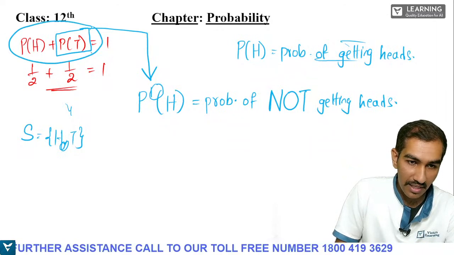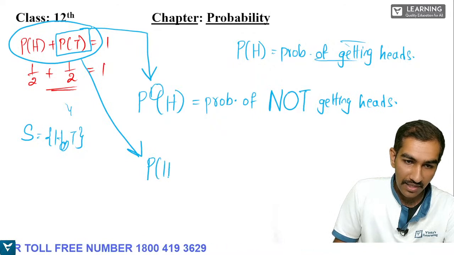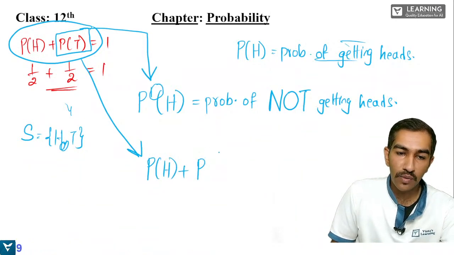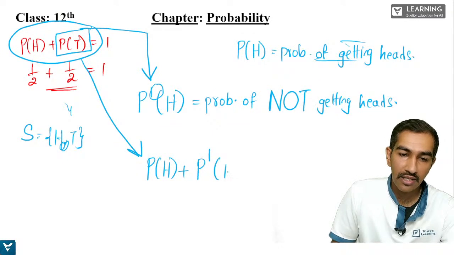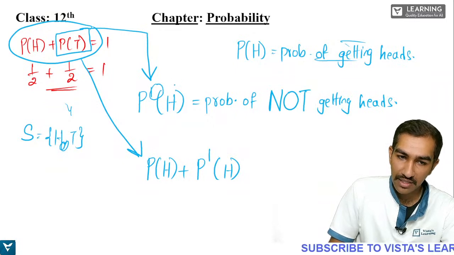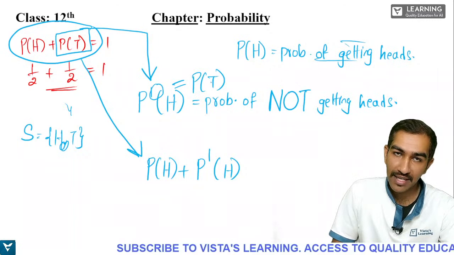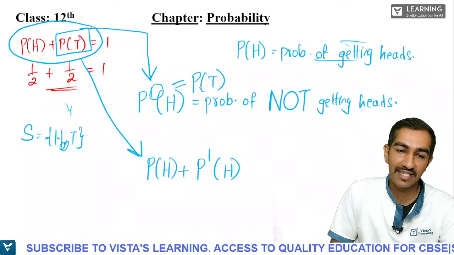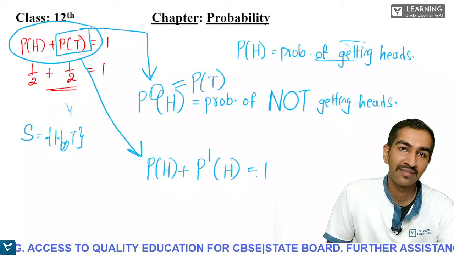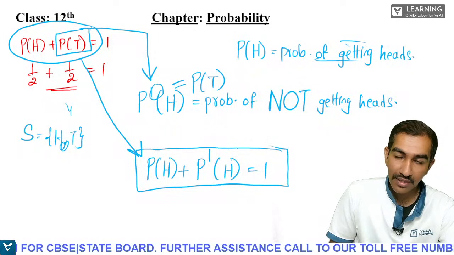This can be written as P of h plus, instead of P of t, we'll write P dash of h. P dash of h is nothing but equal to P of t only, correct? If it is not heads, then it is tails. So P of h plus P dash of h is equal to how much? 1. This is a formula. This is the formula for this example.